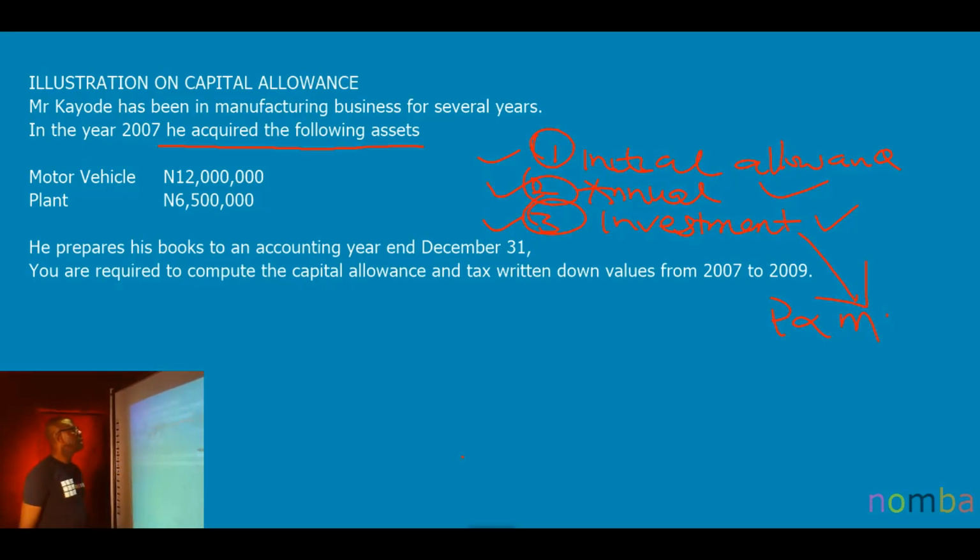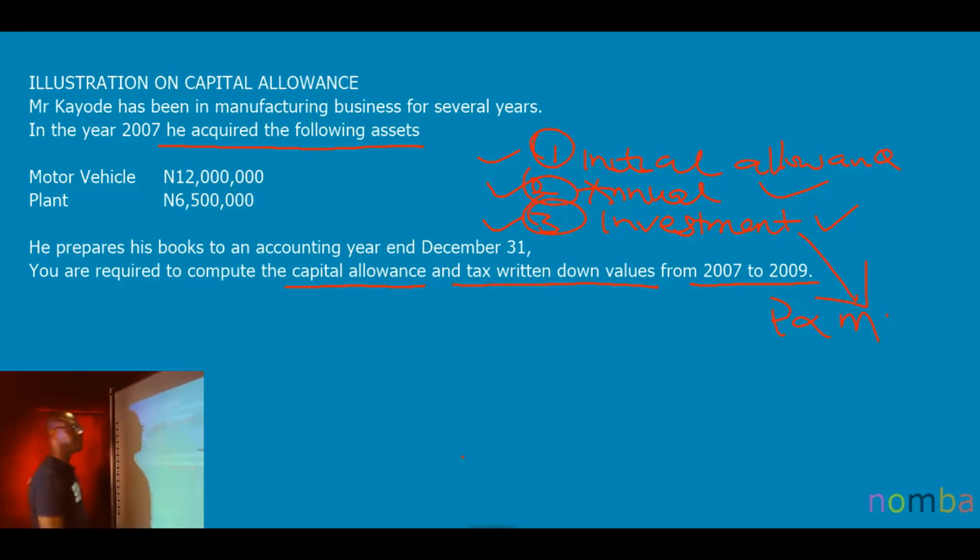I have this asset, motor vehicle, 12 million. Plant and machinery, or plant here, 6,500,000. He prepares his books to an accounting year end December 31st. You are required to compute the capital allowance and tax written down value for 2007 to 2009.